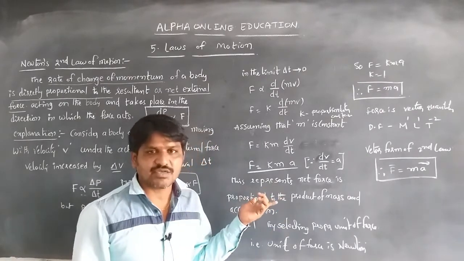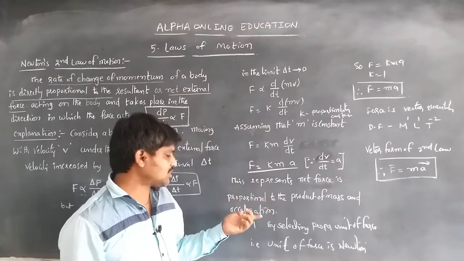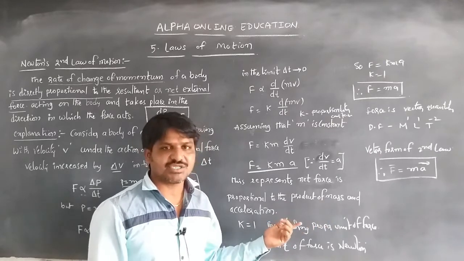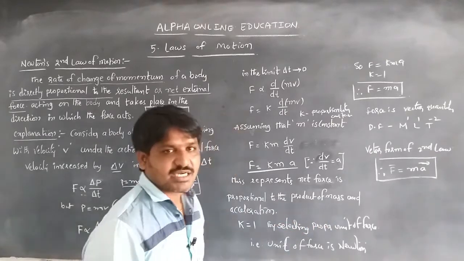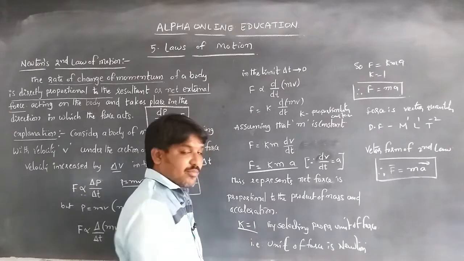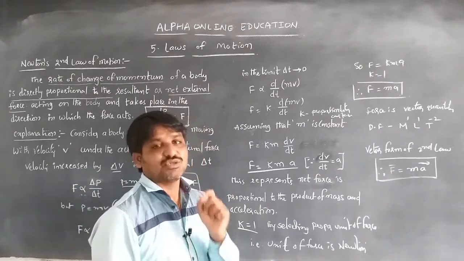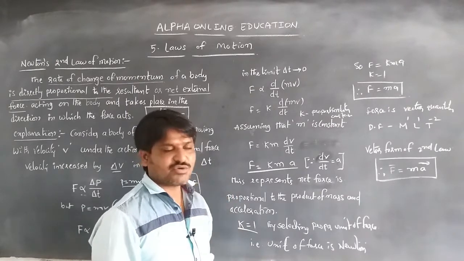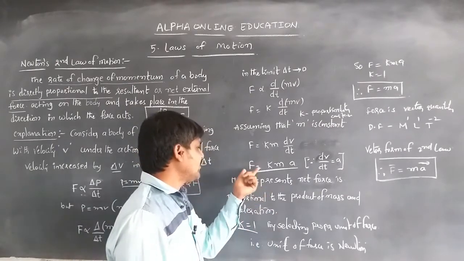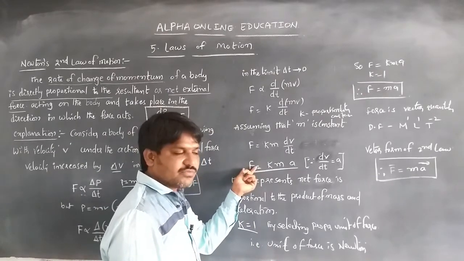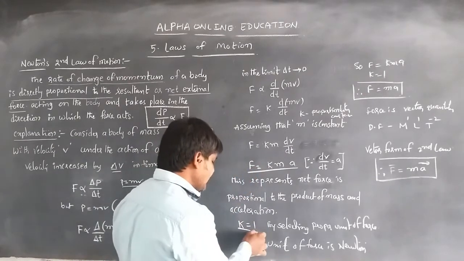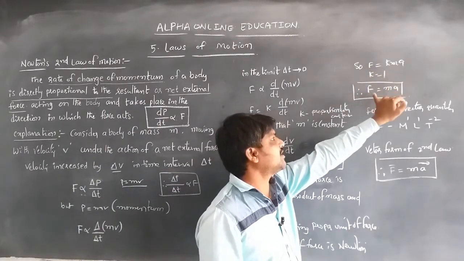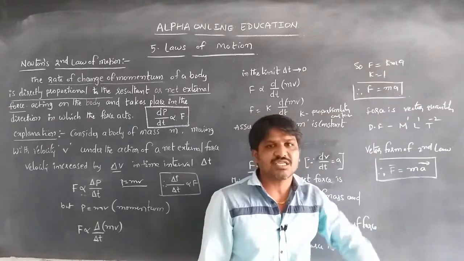So this equation can be represented as: the net force is proportional to the product of mass and acceleration, and taking the proportionality constant k equal to 1 by selecting a suitable unit of force, that is the Newton. In case of 1 Newton, k becomes 1, meaning we take force as 1 unit. That's why k is equal to 1. If we substitute that into F is equal to kma, we get F is equal to ma, the force equation.